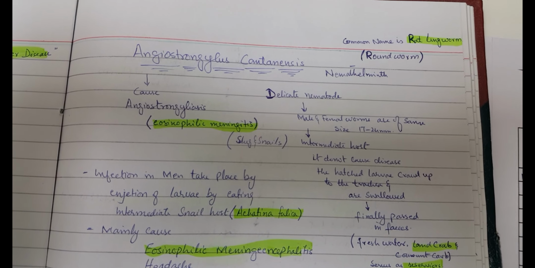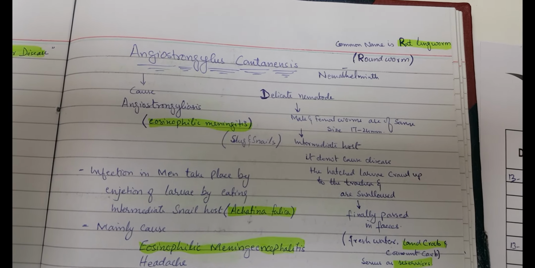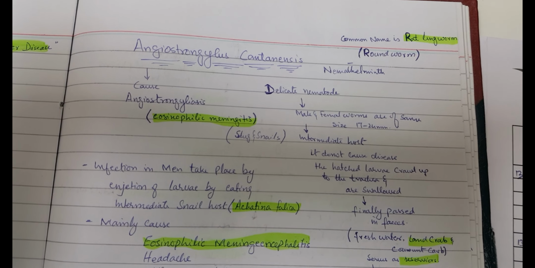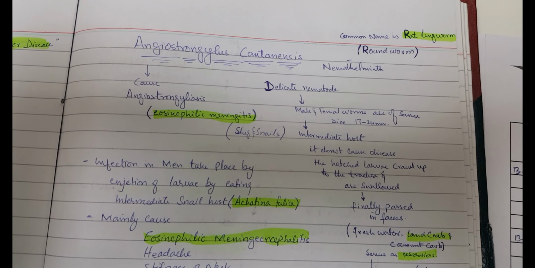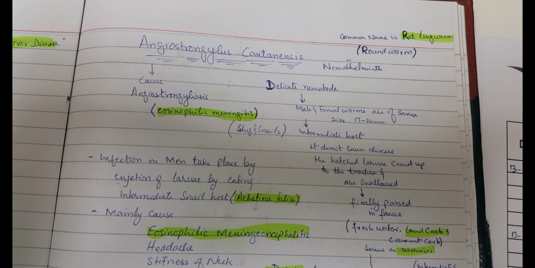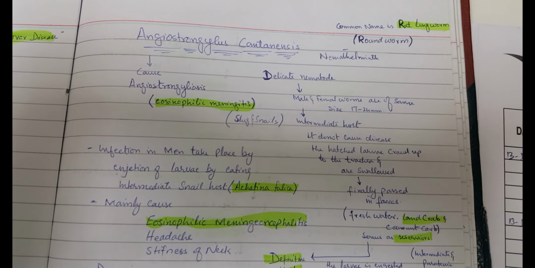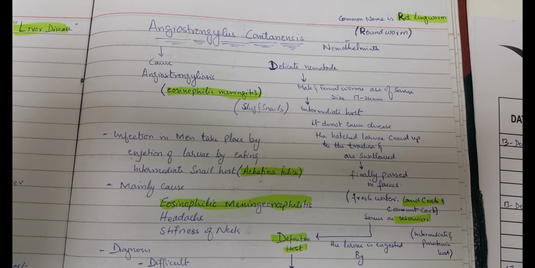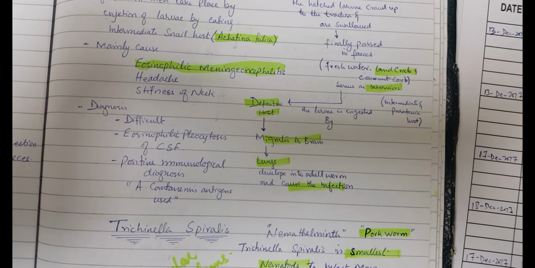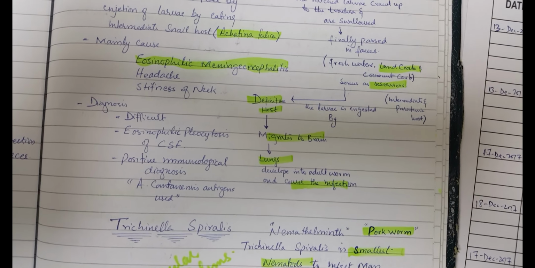Angiostrongylus cantonensis, its common name is rat lungworm, is a roundworm, a delicate nematode. The male and female worms are of the same size. The intermediate host does not get the disease because the hatched larva creeps up the trachea and is swallowed, finally passing in the feces. In freshwater, land snails or slugs serve as a reservoir. The larva is ingested by the definitive host, migrates to the brain and lungs, develops into the adult worm and causes the infection.